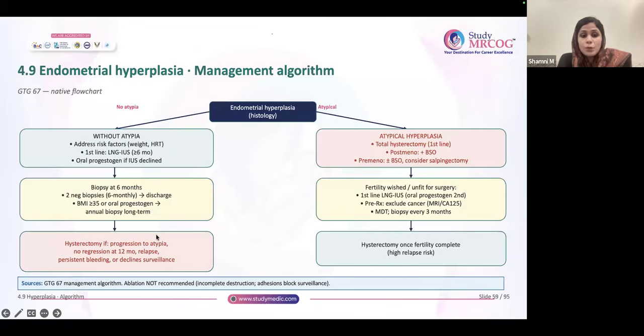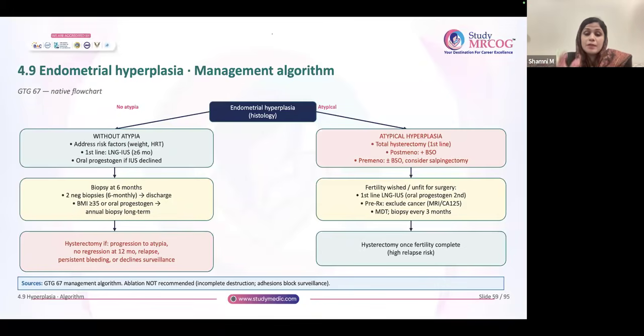Now, if during your follow-up you see that there is no regression, or there is relapse, or persistent bleeding, or the patient is declining surveillance, or it is progressing to atypia, in any of these situations, go for hysterectomy.